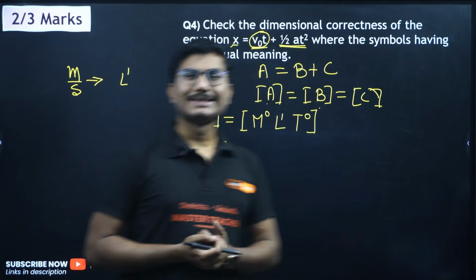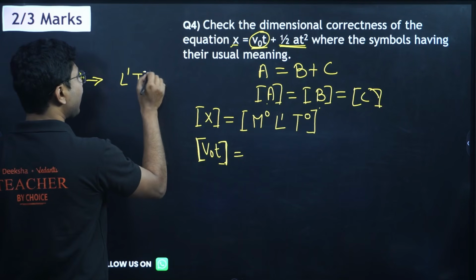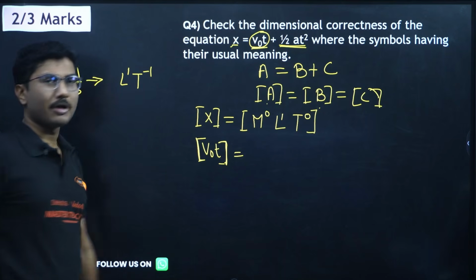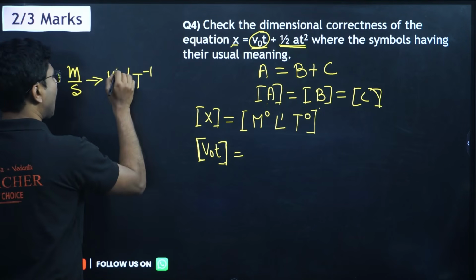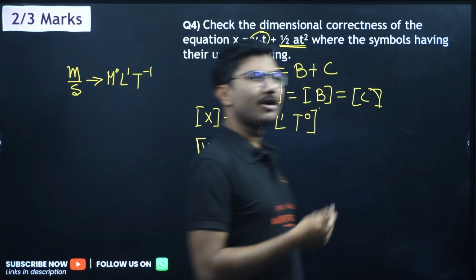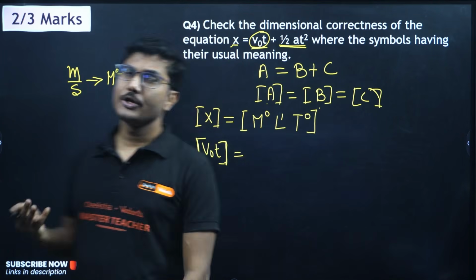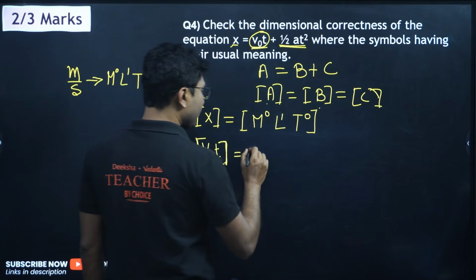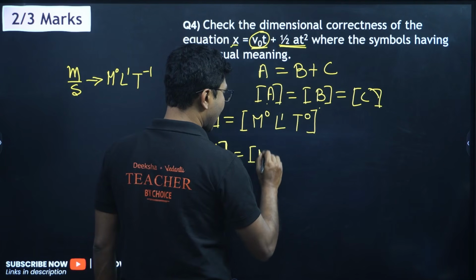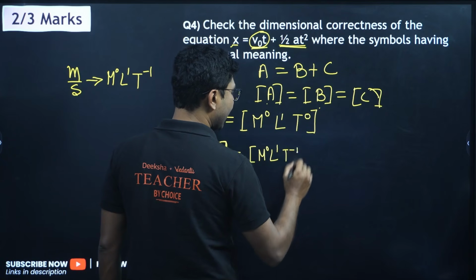Second is time, but it is in division, so its dimension will be L to the power of 1, T to the power of minus 1. Now there is no M involved, so M should be power 0. If nothing is involved, we still write it for the sake of explaining the dimension properly, so it will be M to the power of 0. So the dimension of velocity we have calculated is M to the power of 0, L to the power of 1, T to the power of minus 1.